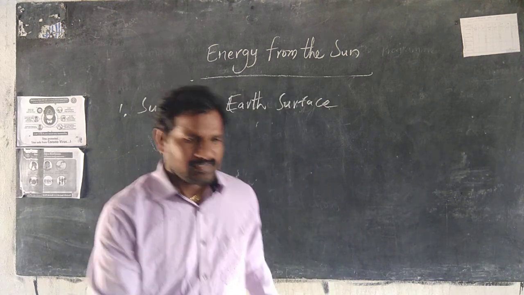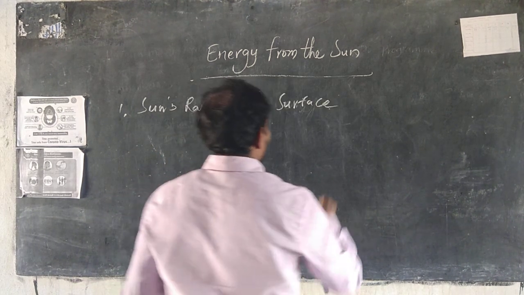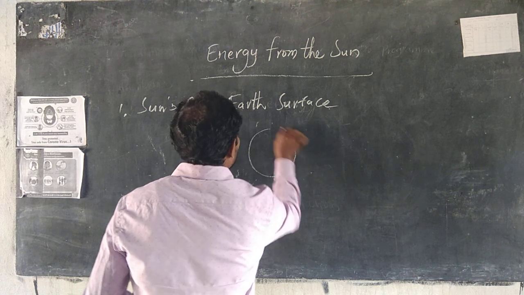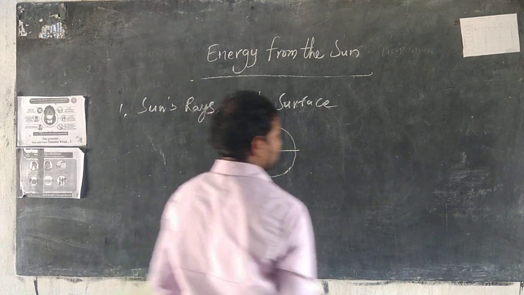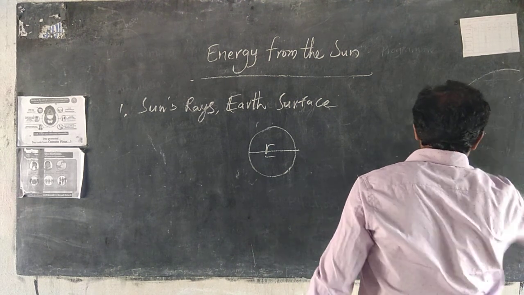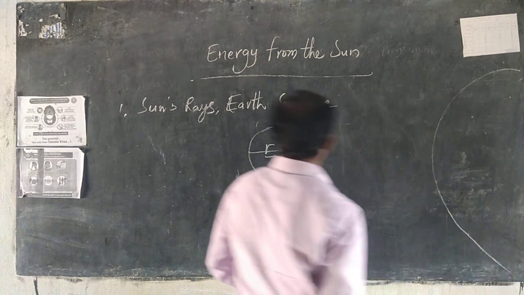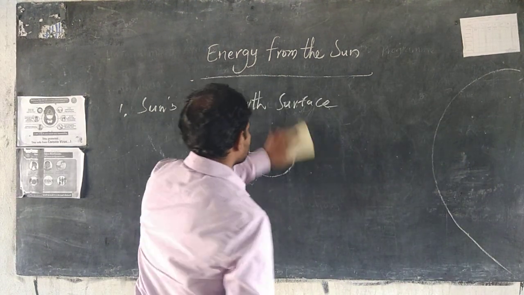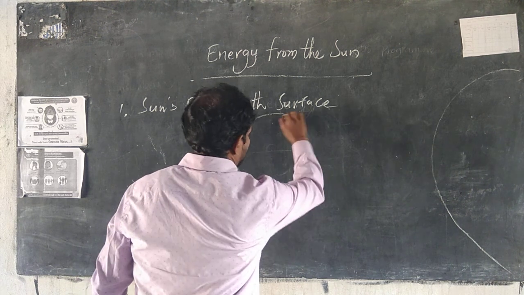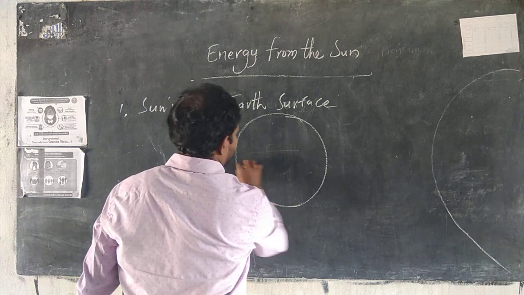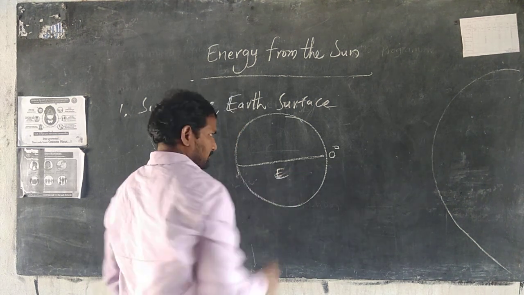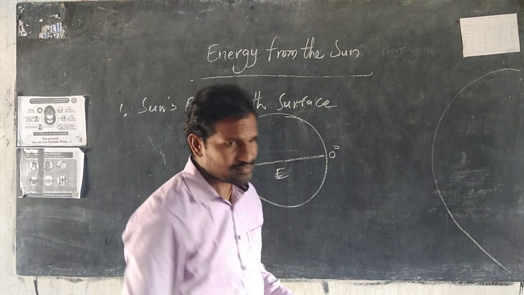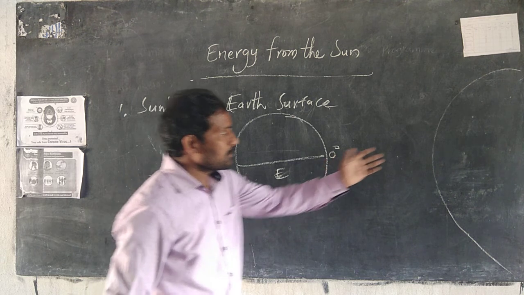Okay, let us discuss. This is our earth. This line is known as the equator.